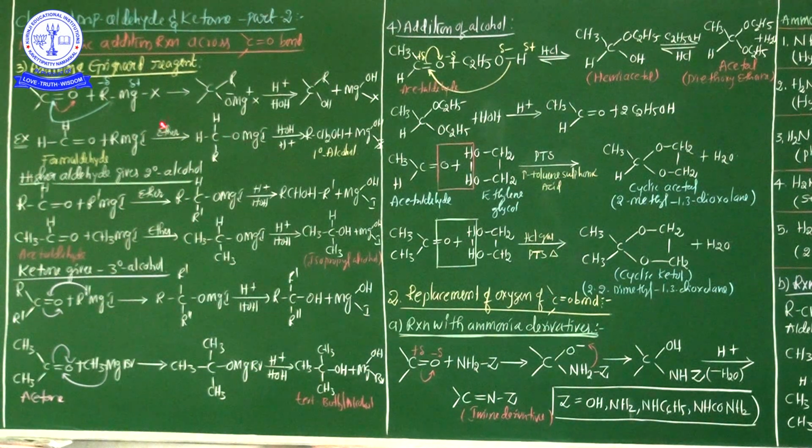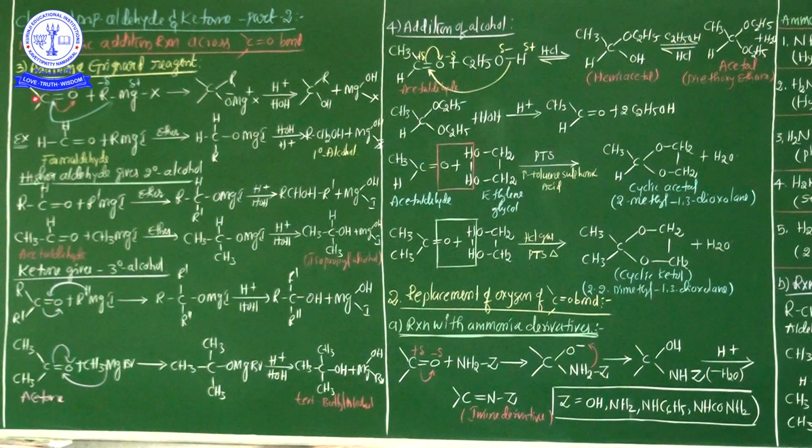This is the general process, but the final statement is that when the Grignard reagent is treated with a carbonyl compound, either aldehyde or ketone, finally an alcohol is obtained.